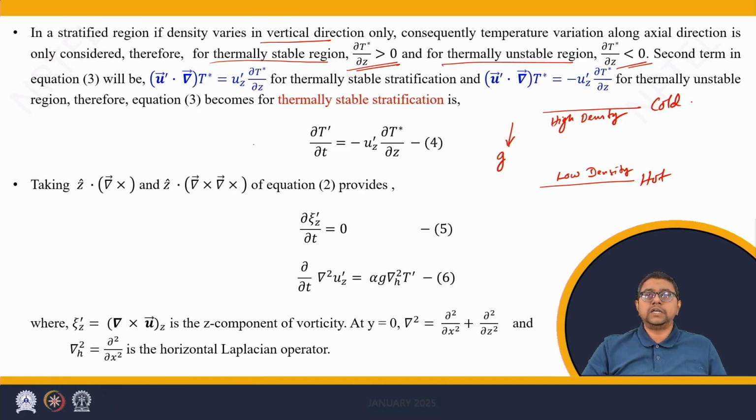Due to the condition that the low density is lying below the high density, the consequence can be the high density material taking the place of low density material. This overturning leads to instability.